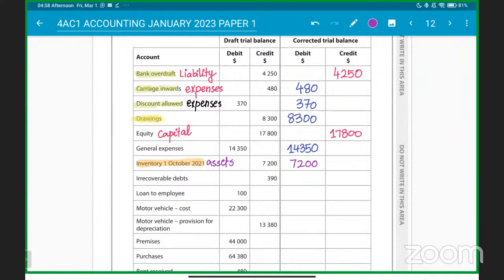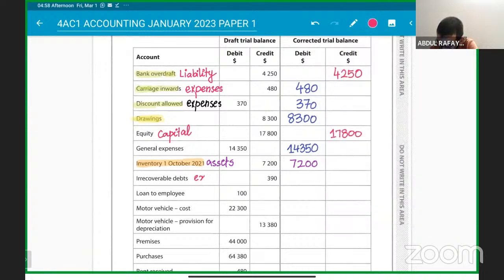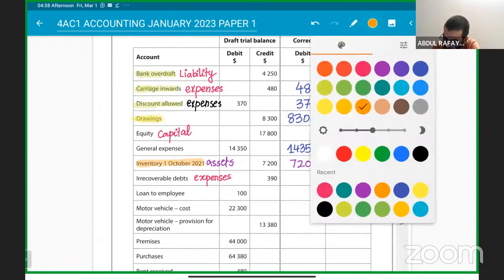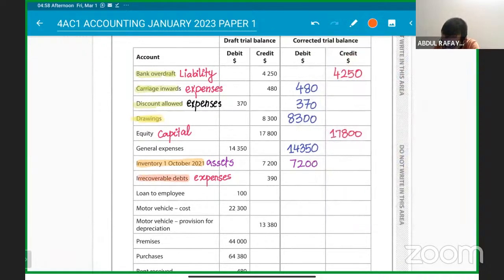Then again, sir, irrecoverable debts. We should know, sir, what irrecoverable debts is. Make sure you know the nature, and that is enough. So, irrecoverable debts, sir, is an expense. Okay, right? So irrecoverable debts is an expense.